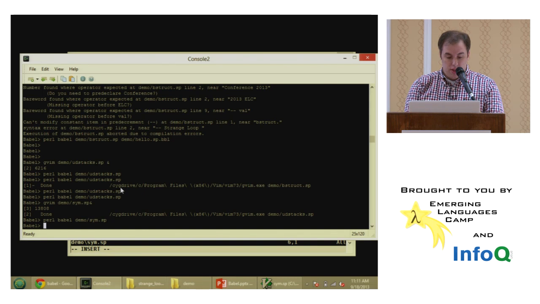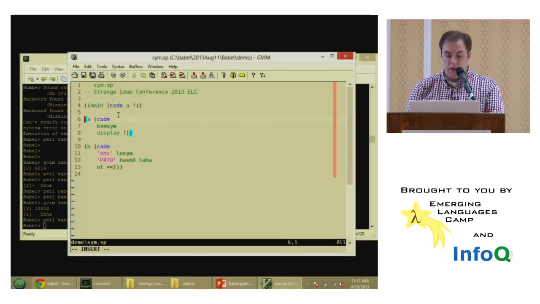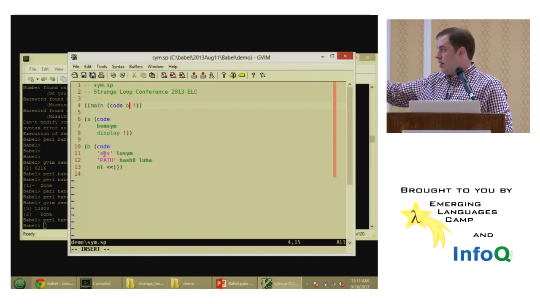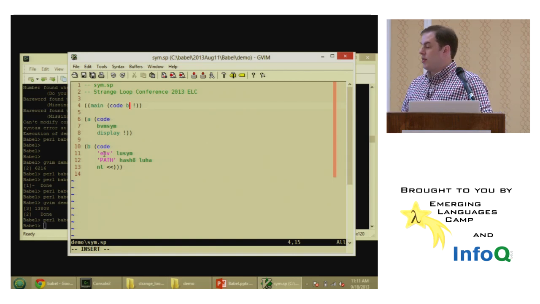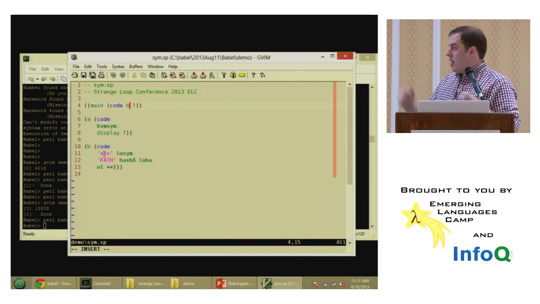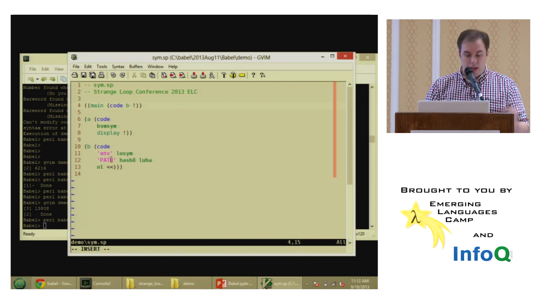Okay, so the next thing that I want to show you on that symbol table is we'll run program B now. And what this is just going to do is look up the symbol environment. And this operator is just a development operator. It's actually going to go away fairly soon. But let's look up the env symbol, and then let's look up path in that, and let's print it out.